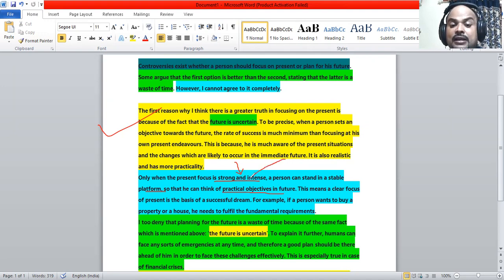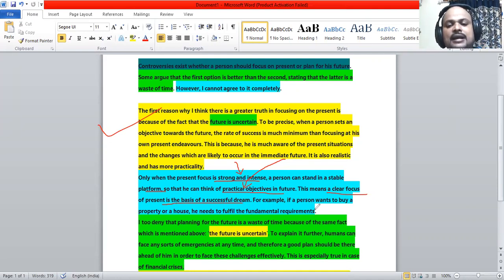So we are talking about practical objectives, not unrealistic objectives, realistic objectives. If you want to dream of realistic objectives, you have to have a base, a platform. This means a clear focus on the present is the basis of a successful dream. So if you want to achieve a realistic goal in your life, you need to have a good platform.